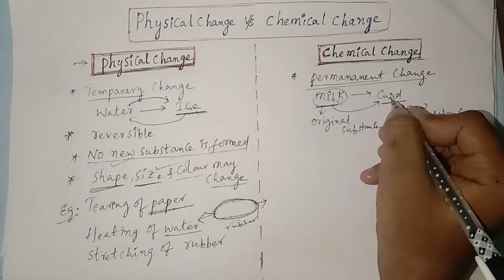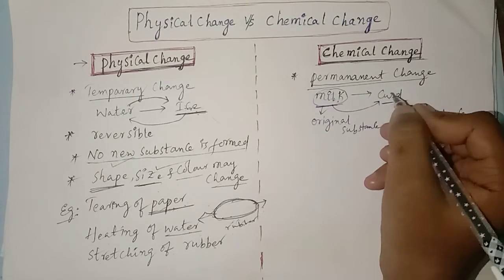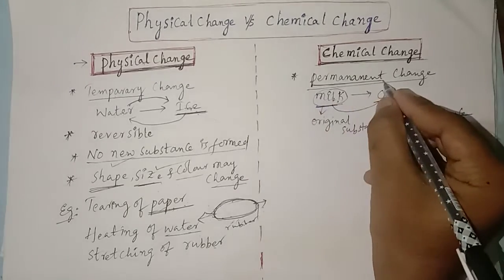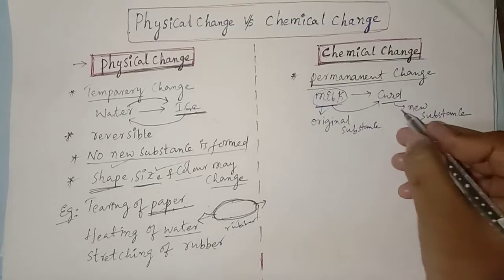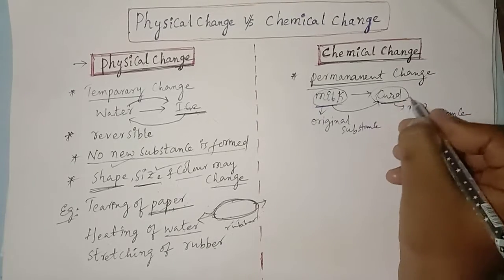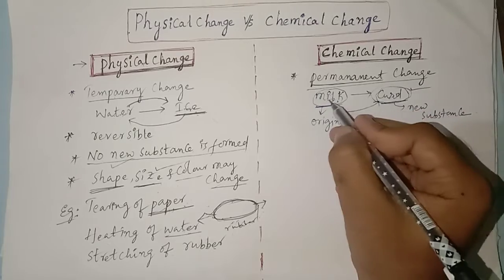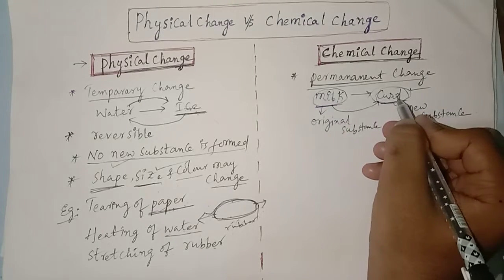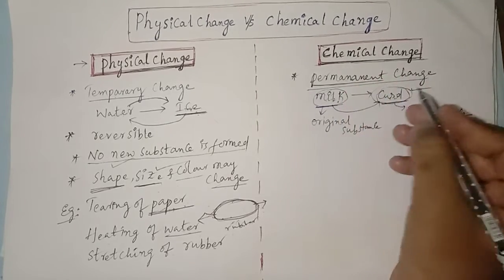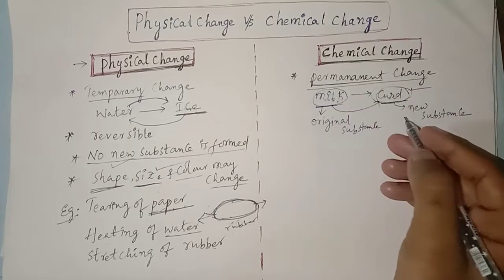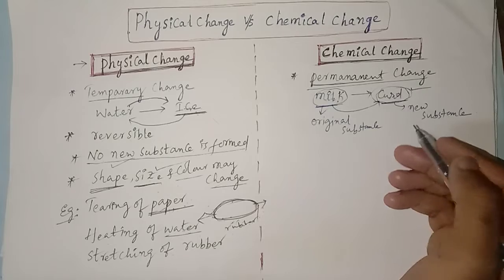Milk converts into curd, which is a chemical change. This is the example for chemical change.